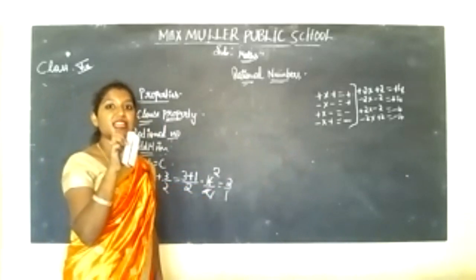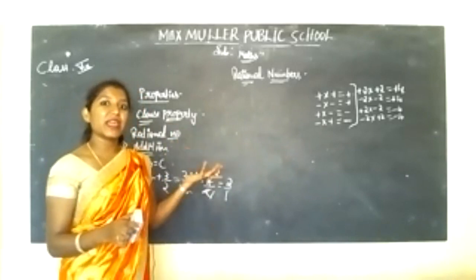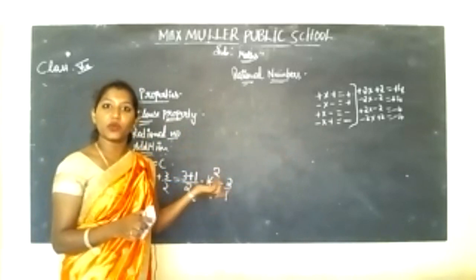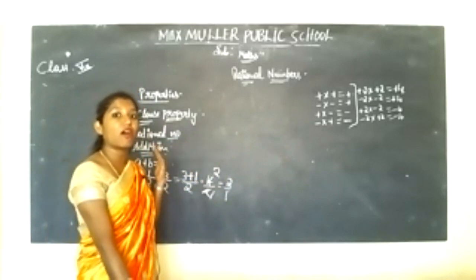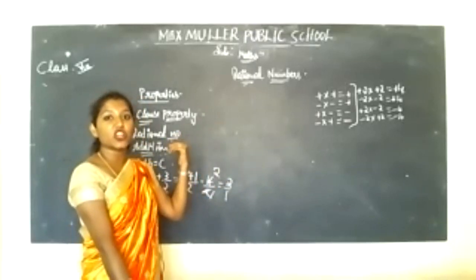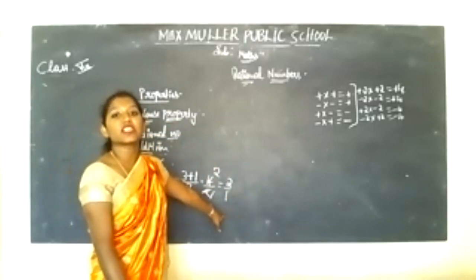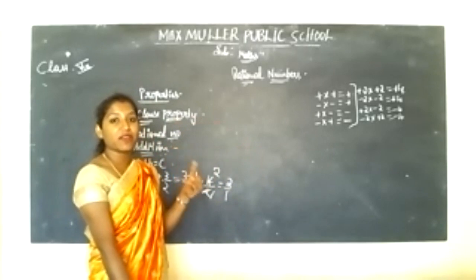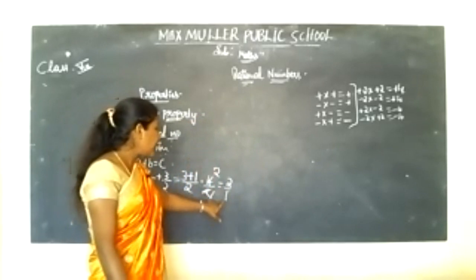If a single number is given, you might think that it is not in the P by Q form, so it is not a rational number. If it is asked whether it is a rational number or not, you will just say no, it is not in P by Q form. Yes, of course it is a rational number because only the numerator is given, so the denominator is 1.